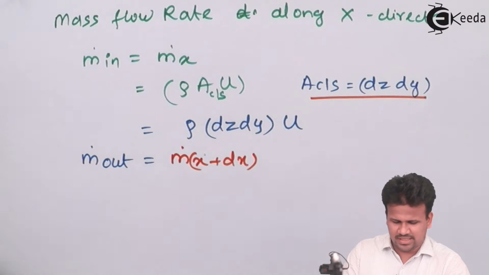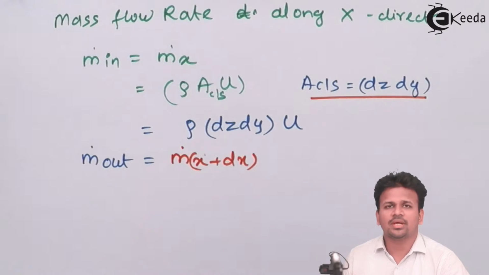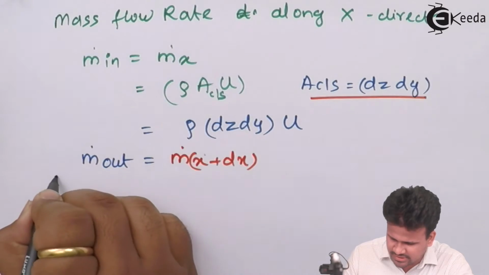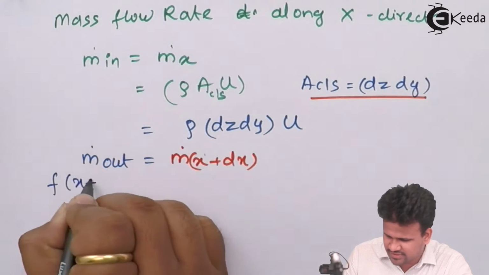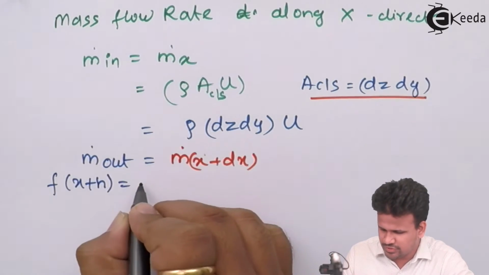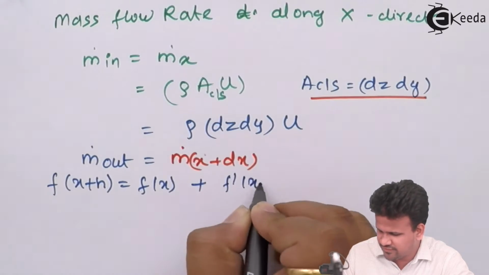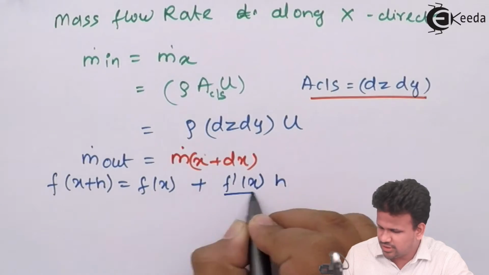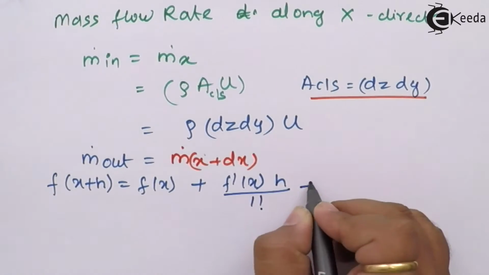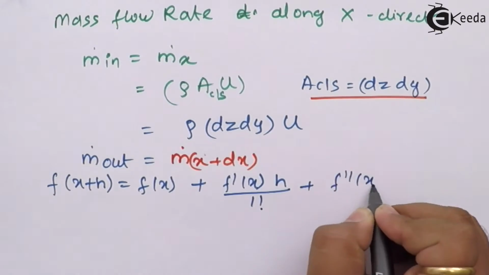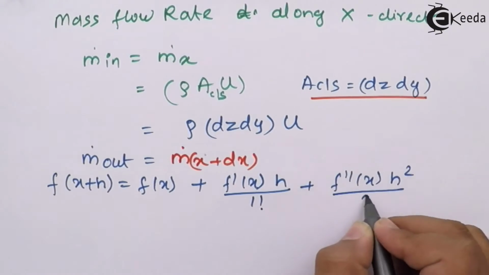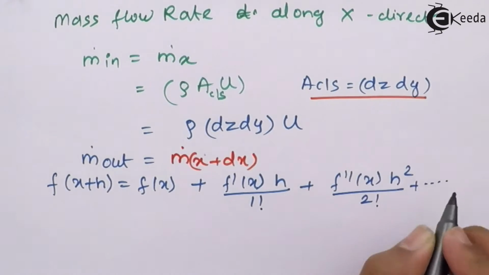Now this expansion is actually an expansion of the Taylor series. We have studied the Taylor series previously, that is f of x plus h is equal to f of x plus f dash of x into h upon 1 factorial plus f double dash of x into h square upon 2 factorial, and so on and so forth.